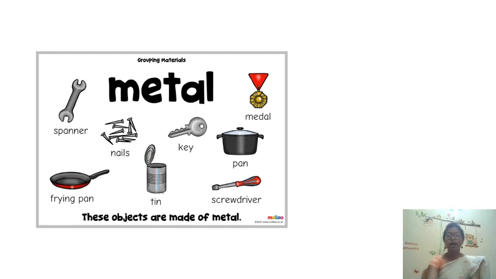They are very hard. You can see the spanner, nails, key, medal which you get on your sports day, pan, screwdriver, tin, and frying pan. All these are hard materials and they are made up of metals.